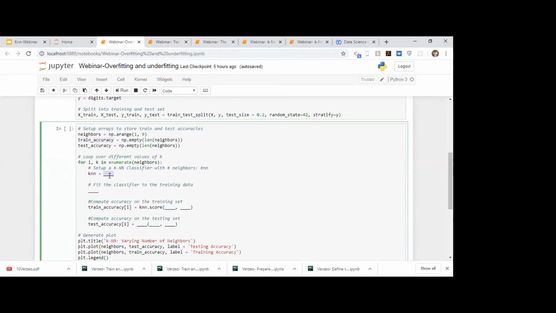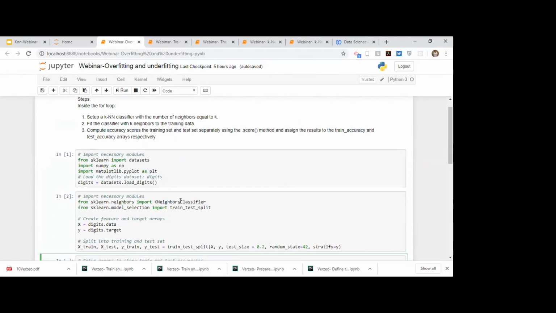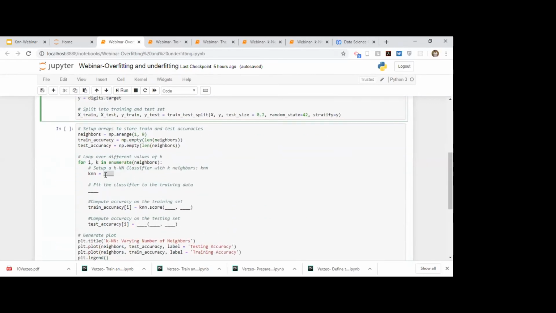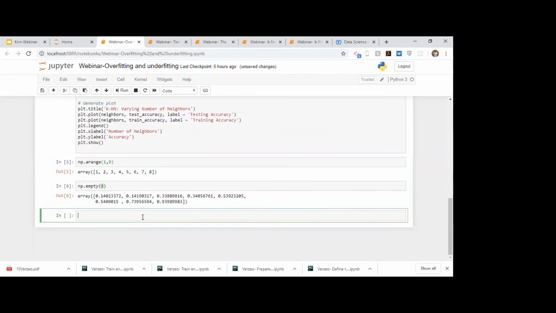So now let's move ahead. We'll just instantiate this. So now what we are doing is just instantiating it. So we take this function, the KNeighborsClassifier function. To that, inside our n_neighbors, we pass a value of k. So I will show you how enumerate works in a second. I will just pass this k.